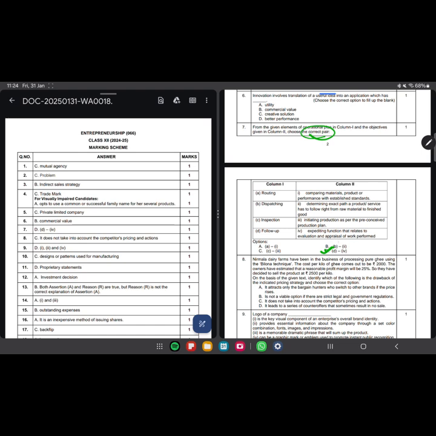Absolutely true. Nirmala Dairy Farms. Wait, let me read it. Here, it attracts only the bargain hunters who switch to other brands if the price rises. It is not a viable option if there are strict legal and government regulations. It does not take into account the competitors' pricing and action. It leads to a series of counter offers that sometimes results in no sale. The answer here is it does not take into account the competitors' price and actions.